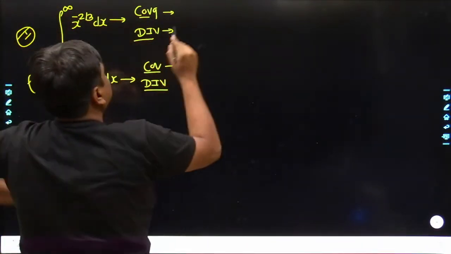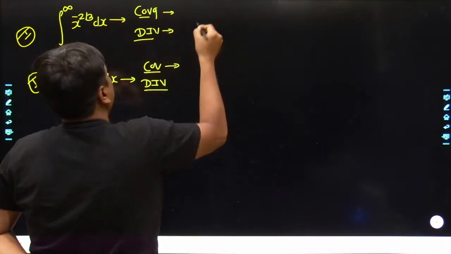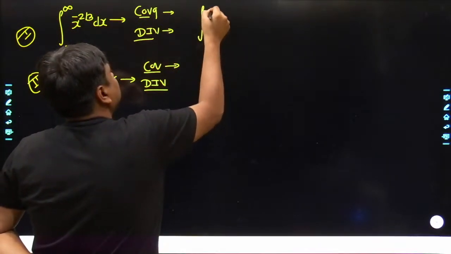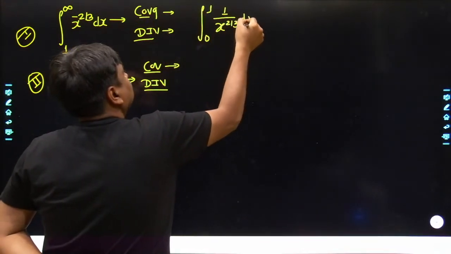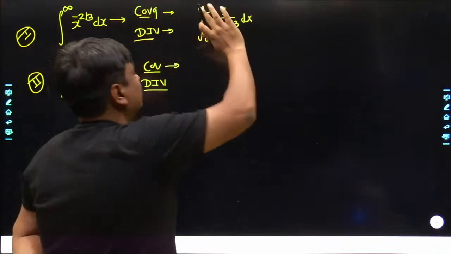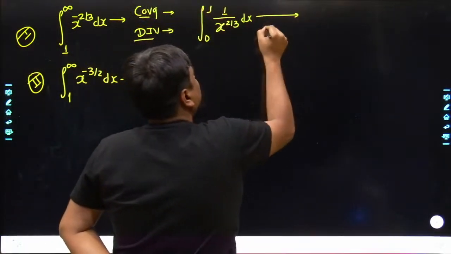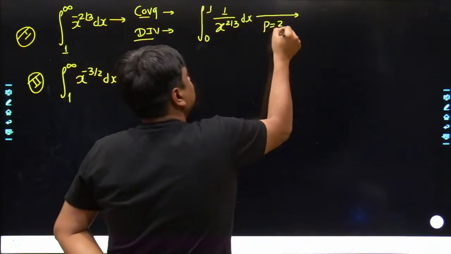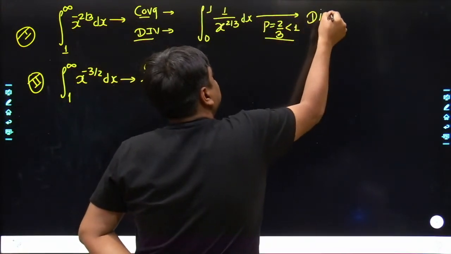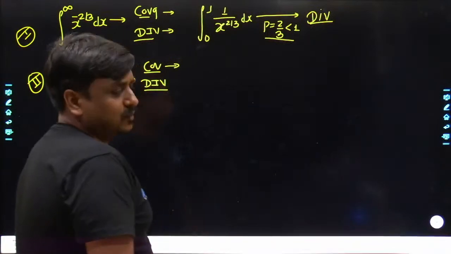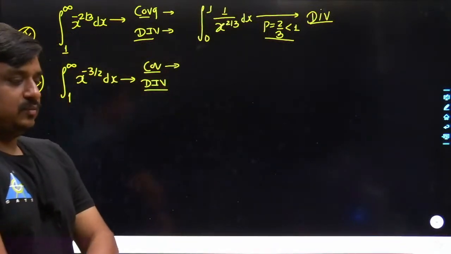If you bring x to the power of minus 2 by 3 towards the downside, how would the structure of this integration be? 1 divided by x to the power of 2 by 3 dx. If you compare with the standard form of the integration, you'll get to know the value of p is 2 divided by 3, which is lesser than 1. So the answer would diverge. It would not have any answer at all. Answer would diverge. Agreed with what I'm saying?